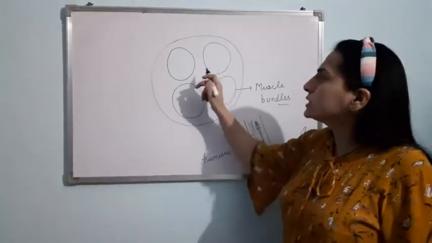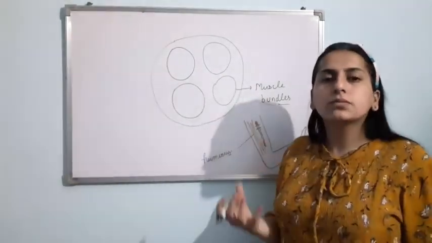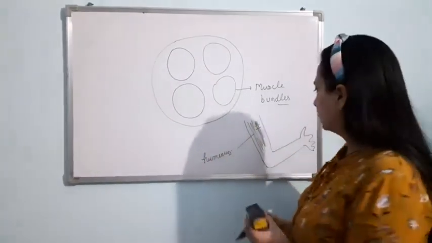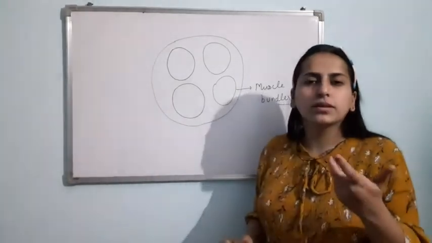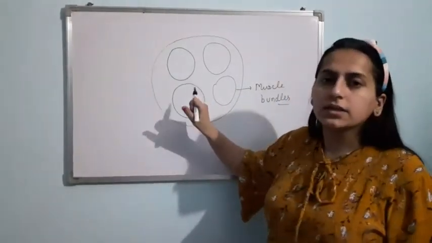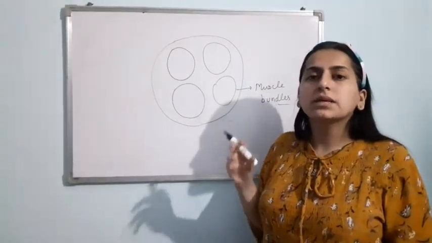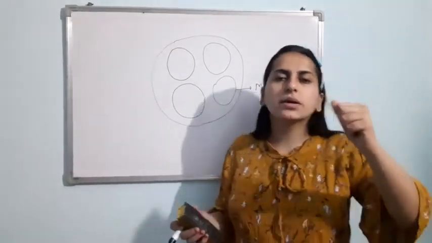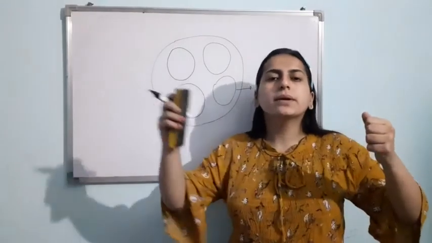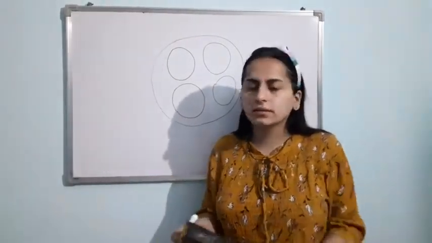And inside you will see there are bundles, that is muscle bundles. Clear? And obviously if these are bundles, then bundles are made up of something. So actually these bundles are made up of the muscle fiber. Clear? Means muscle fibers are there, they just make a bundle. One bundle, second bundle, third bundle, fourth bundle, like this.